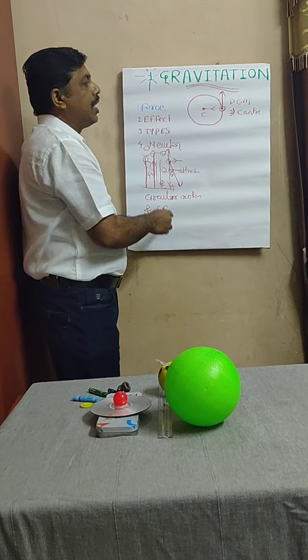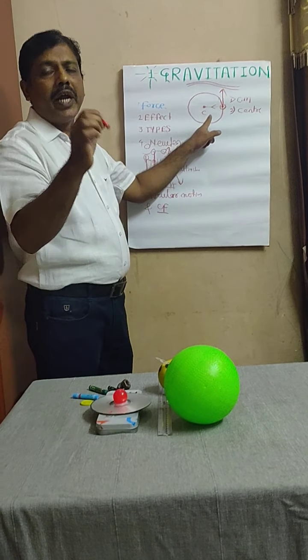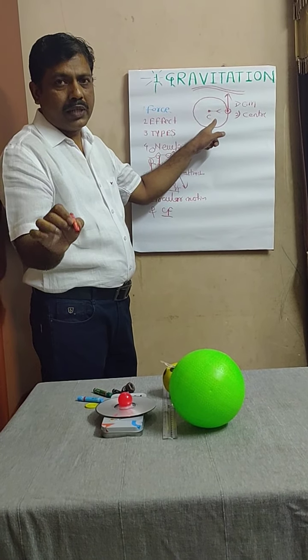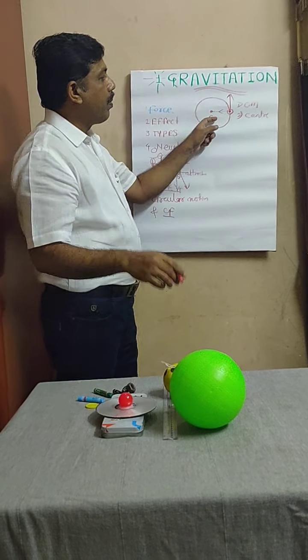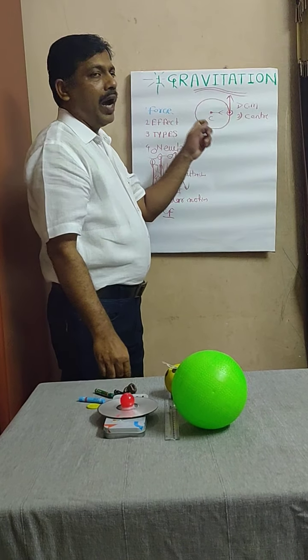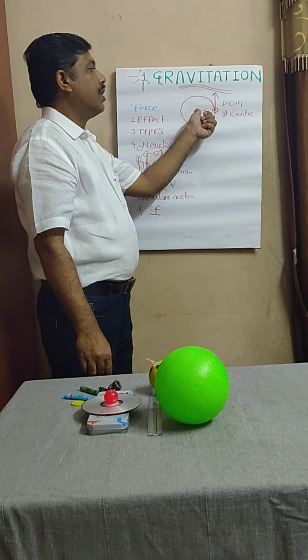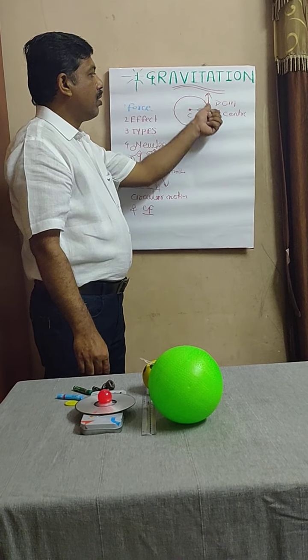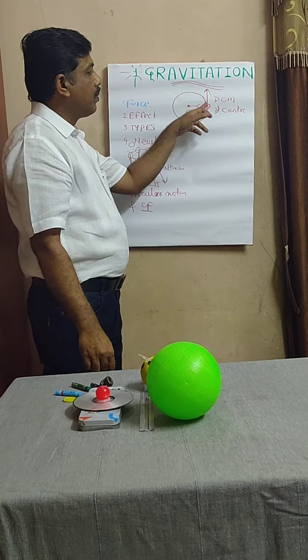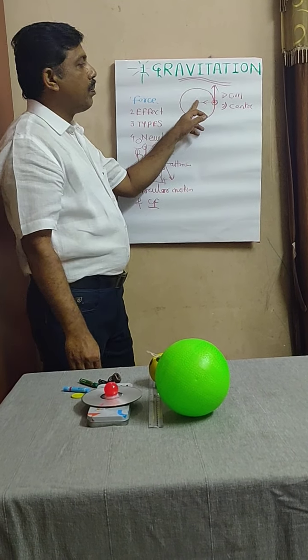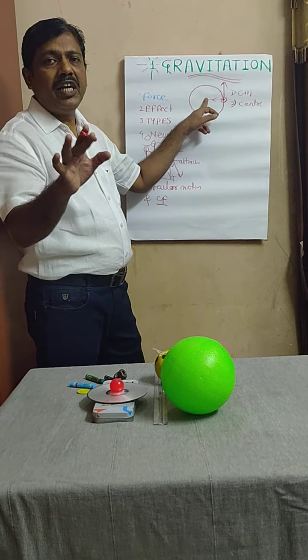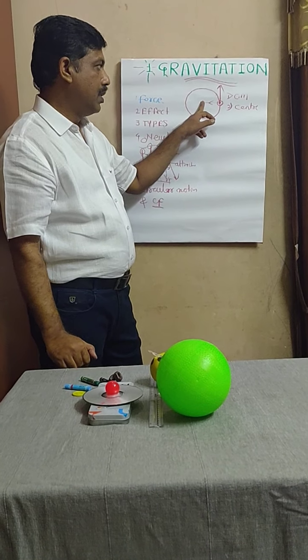We can define the centripetal force as: when a body performs circular motion, and the force is directed towards the center, then such a force is known as centripetal force.